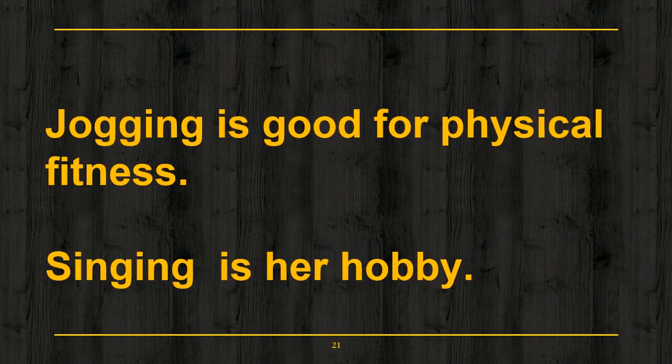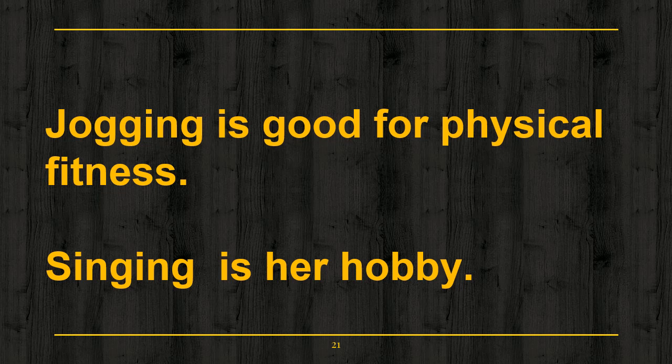Now, for better understanding, have a look at the following examples. Jogging is good for physical fitness. The word jogging is formed from the verb jog by adding ing. It is therefore a verb. But it is also the subject of the verb is. Jogging is. So it is performing the work of a noun. Now, if you ask yourself what is good for physical fitness, the answer is jogging. So it is also a noun.